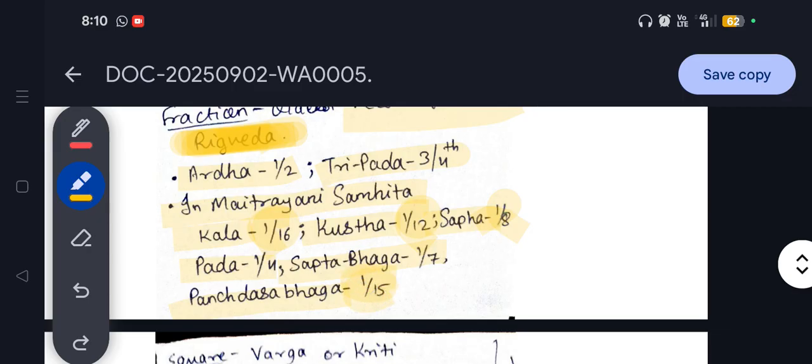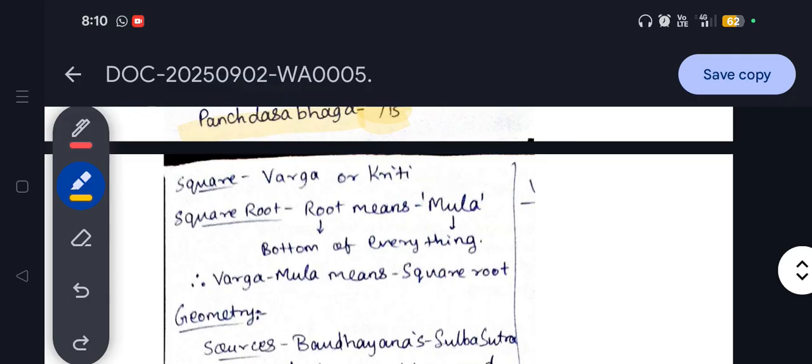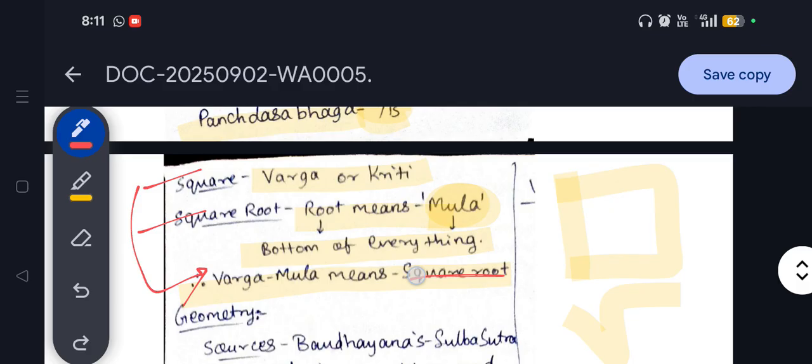Okay. In the same way, when we move towards the next part, that is square, it is known as Varga or Kriti. So Vargakar means square. Okay, and Kriti is also known as the square, and finding out the square root means Mula. Okay, means the bottom of everything. Mula, the roots. Vargamula means square root. So when you combine these two concepts of square and square root, you will find this square root concept or Vargamula concept.